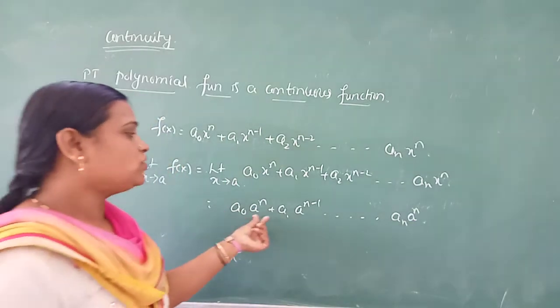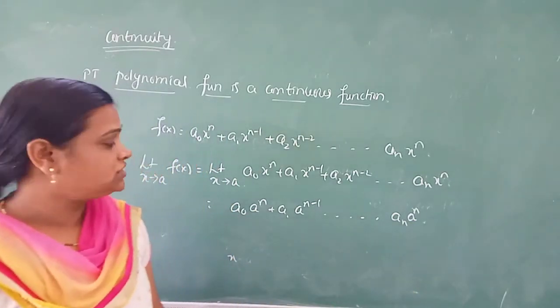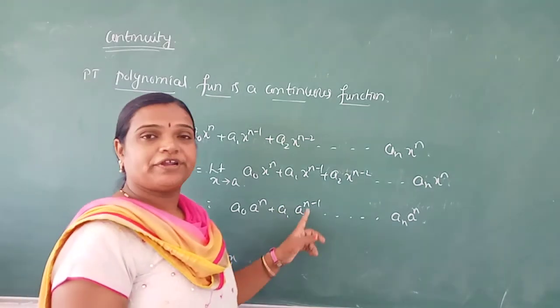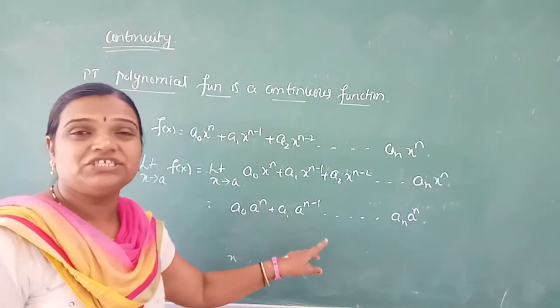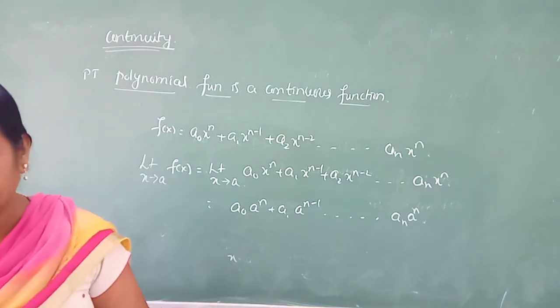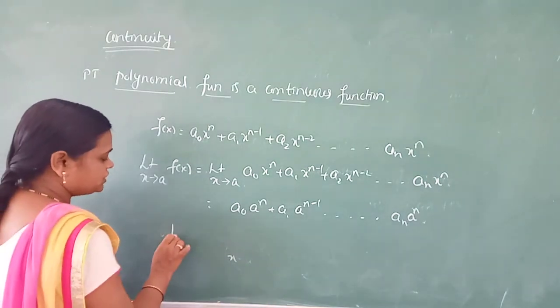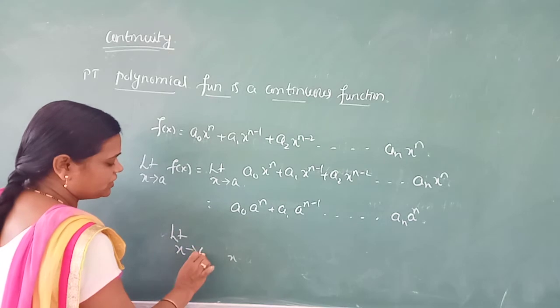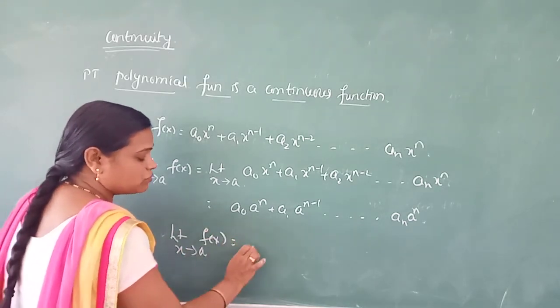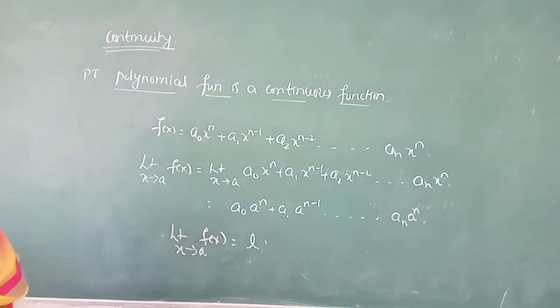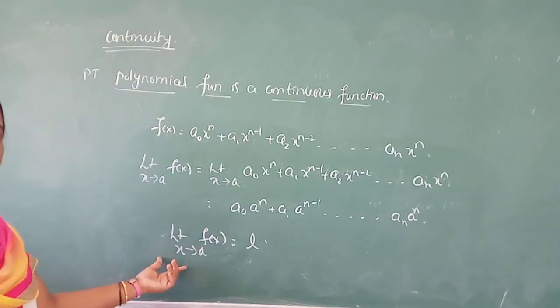See, this a naught, a1, a2, a3, an are constants. And a to the power n, a to the power n minus 1 are also constants. Multiplication, addition, what do you get? The constant value, correct. That is, limit x tends to a, f of x, after doing the simplification, we will get some constant value. Say that constant is L. Is it the definition of continuity?